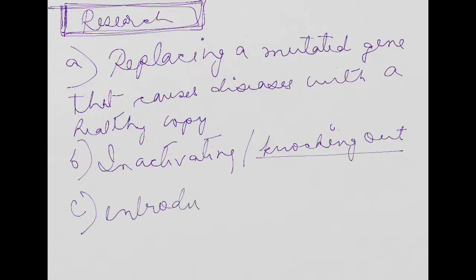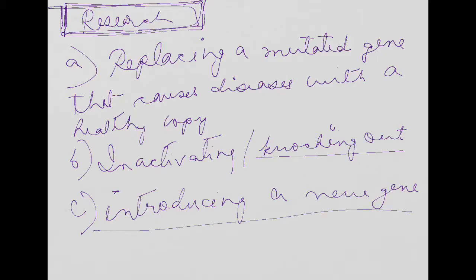Introducing a completely new gene means a gene that will produce a protein will be introduced that will be able to nullify the effect of the defective protein. So a completely new gene can also be introduced. These are the three approaches for gene therapy treatment.